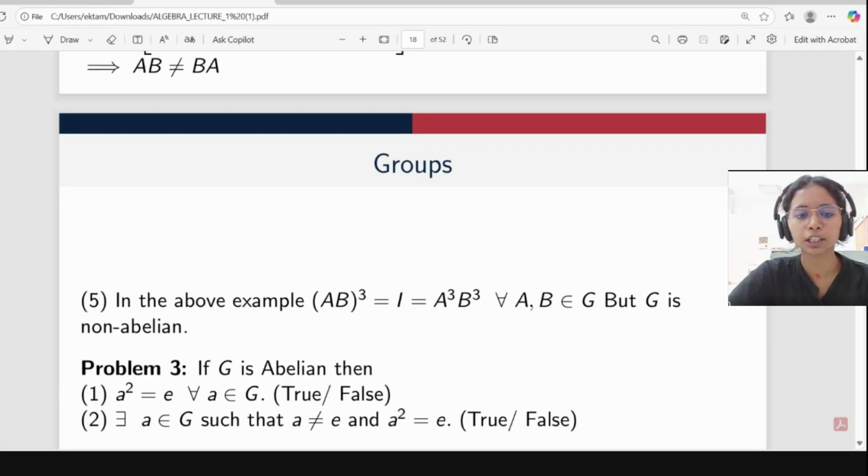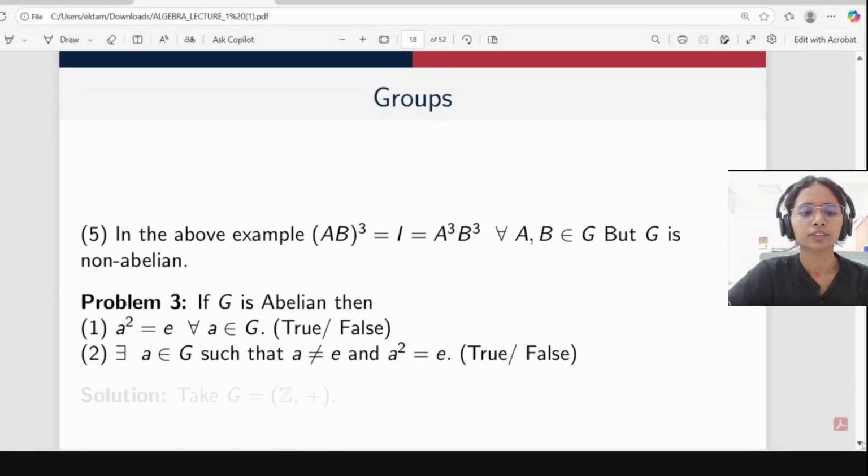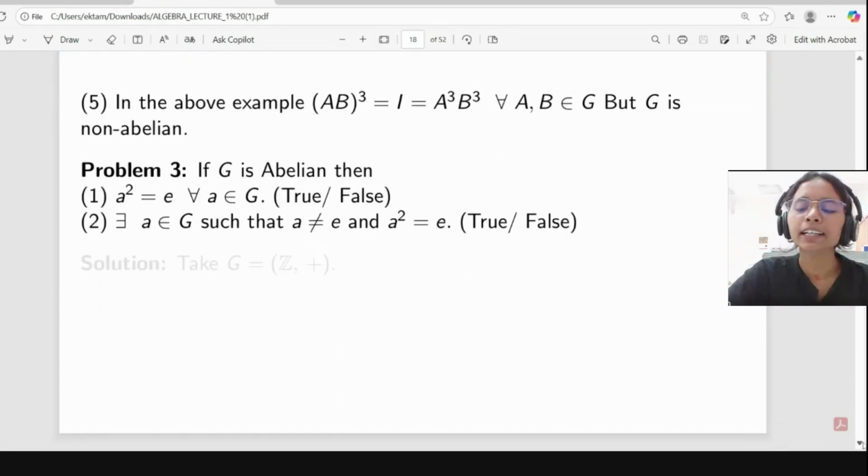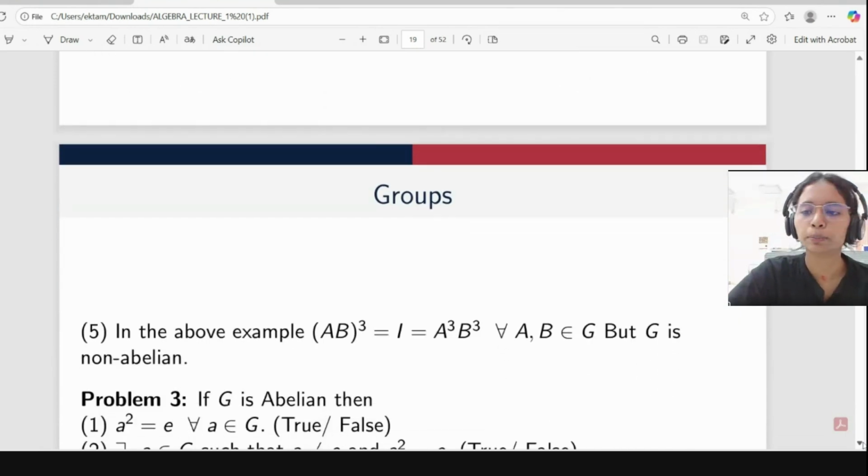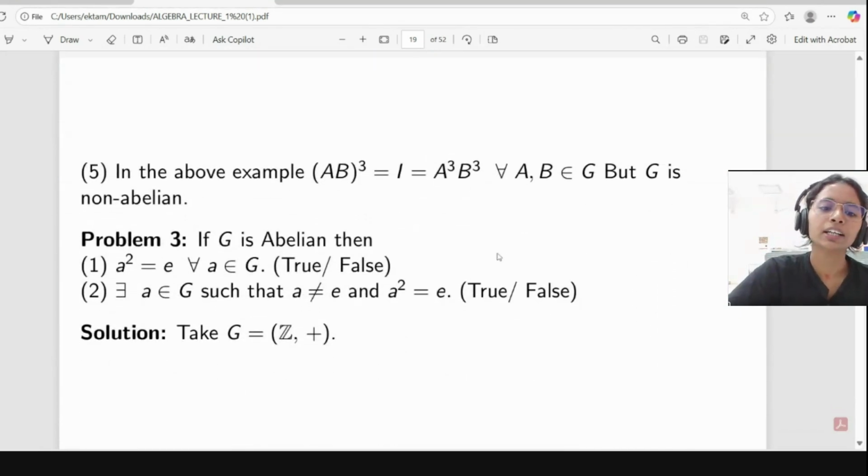Anyone want to tell something about this problem? Okay, so simply we can take the group G equal to Z under addition. Here we are taking addition, and any nonzero integer need not be equal to 0.